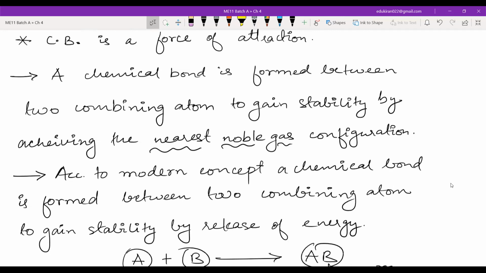For example, if you are single, that is also fine. But when people get married, they get more stable, right? What do you say in Hindi? Set ho jana, stable ho gaya, family stable. So it's the same thing that happens in atoms. They're individually also stable, but when they form bonds, they are more stable.